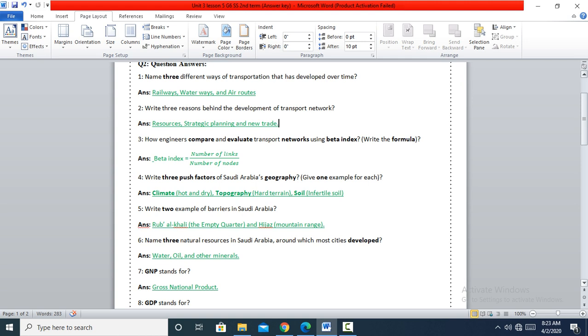Due to resources, you find new resources like petroleum, you get much money, and so you start to build a robust network of transport. In addition to strategic planning, which means that your country wants to be a great country, so they start to build a plan in their minds how to make it great again and how to keep it on the utmost level of success. So they start to build new roads and railways and waterways and air roads.